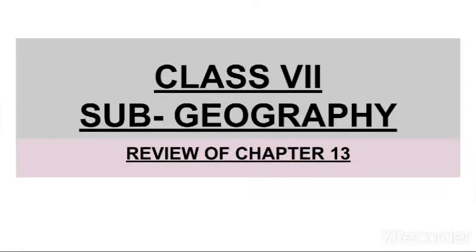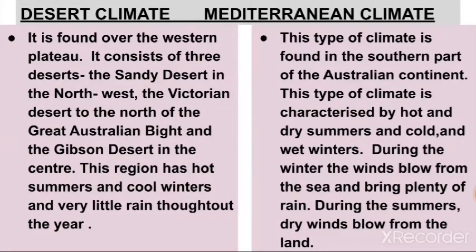Everyone, in this part of the video I will give some differentiate question answers from chapter number 13 for class 7 students. So our first differentiate is differentiate between desert climate and Mediterranean climate.